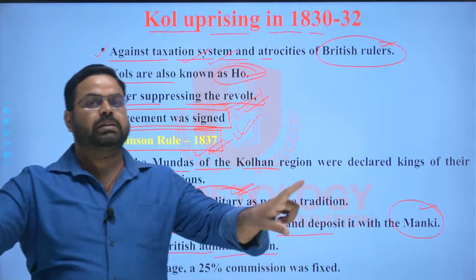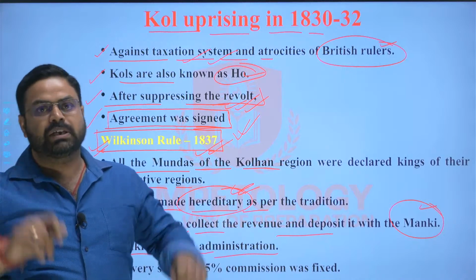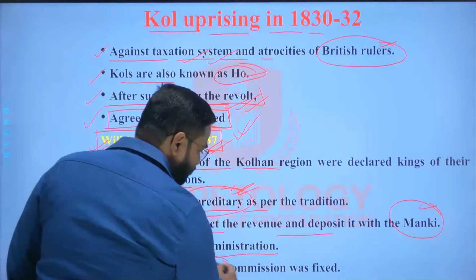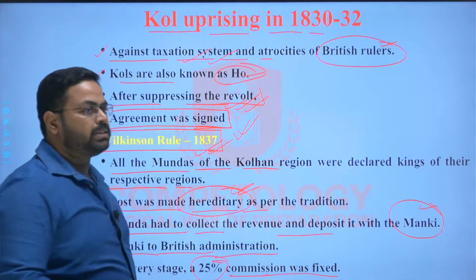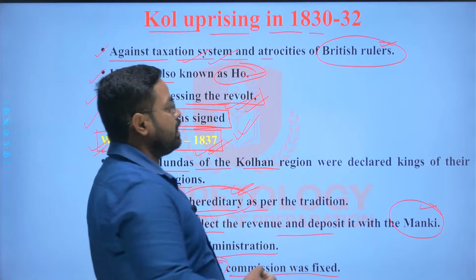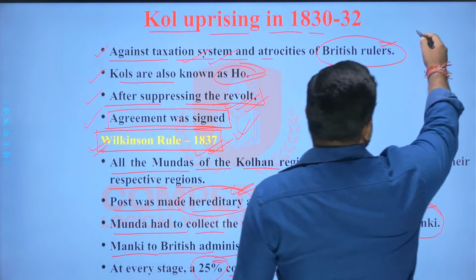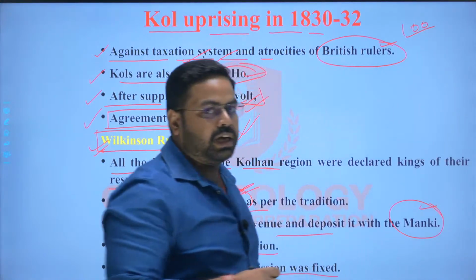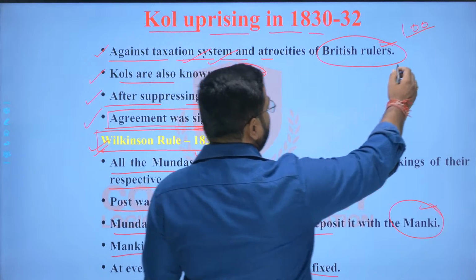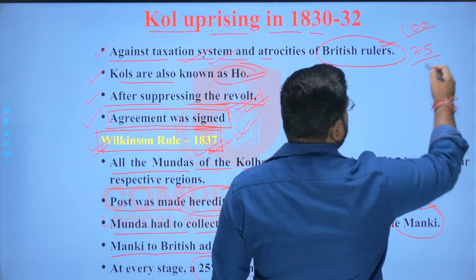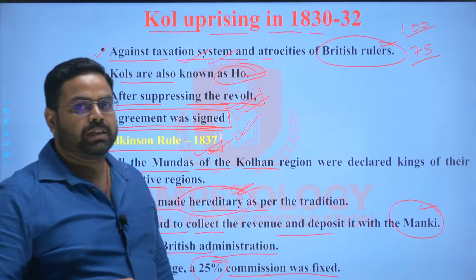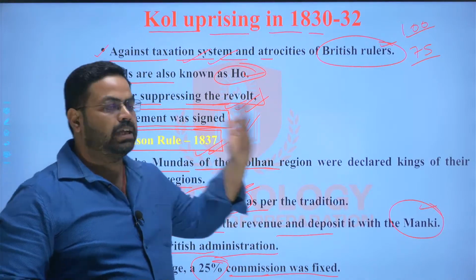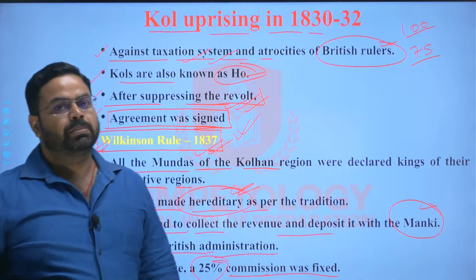So the Manki was the link between the Mundas and the British administration, and in this system a 25% commission was fixed at every stage. So if around 100 rupees was being collected by the Munda, then after deducting the 25% commission, 75 rupees was submitted to the Manki, and again the Manki will deduct the 25% commission and submit it to the British administration.